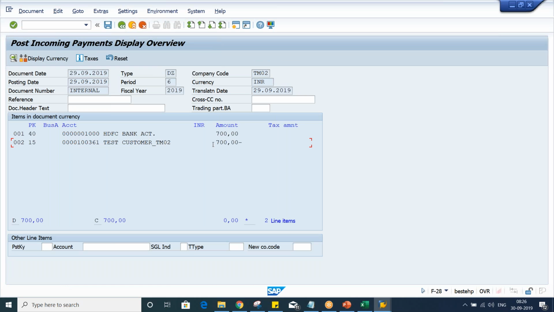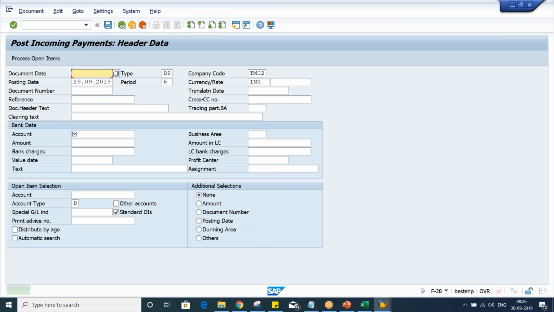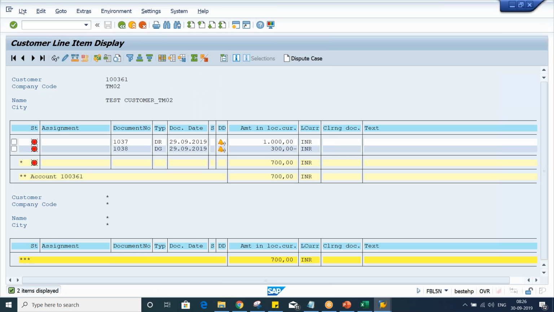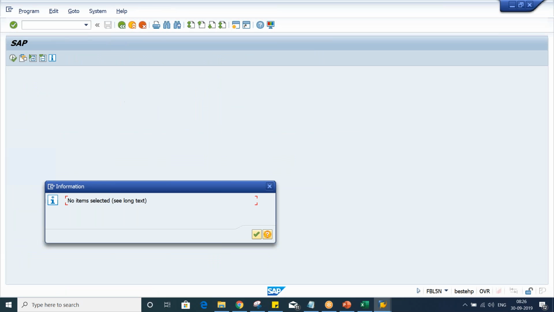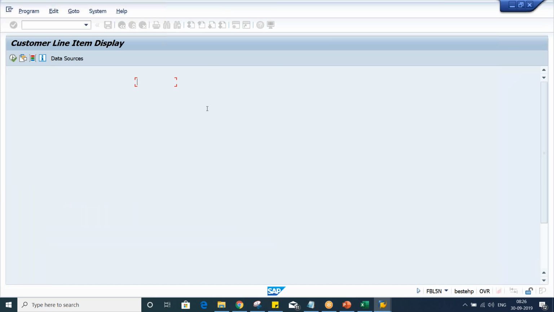Look at here, your customer is going to be credited with this much amount, and bank is going to be debited with this much amount. Why? Because only 700 we are going to receive from the customer. So this is why bank is going to be debited with 700 itself, right? Just post it. Once we receive the amount, the entire story is finished. You just click on list, refresh, and all the open items are gone.